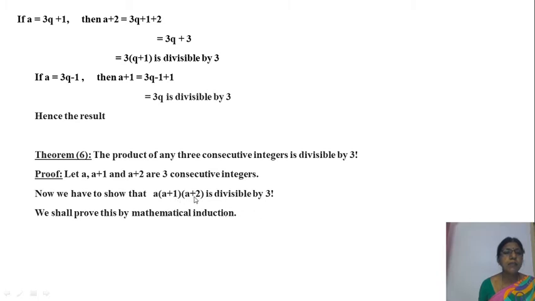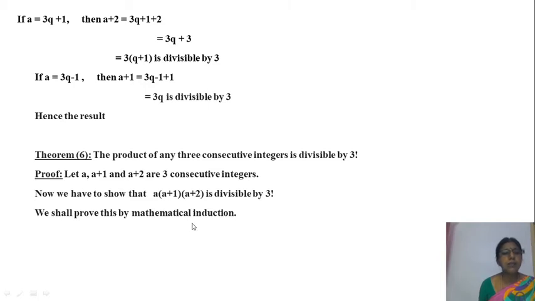Now a, a plus 1, a plus 2 is the product of three consecutive integers. We have to show that this is divisible by 3 factorial. 3 factorial means 2 into 3, or 6. We have to show it is divisible by 6, that is 2 into 3. We shall prove this by mathematical induction.